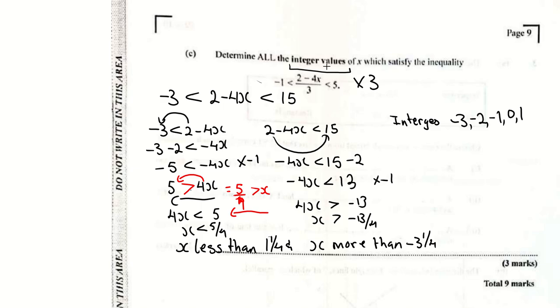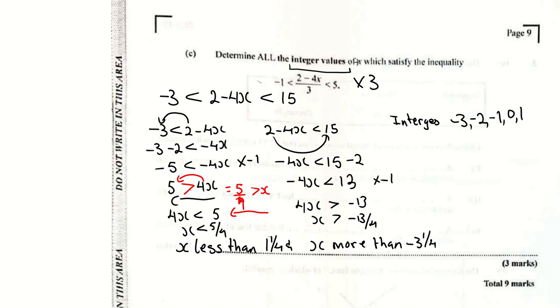Now they said determine all the integer values for x. You need to understand what integer values are. These are numbers, positive numbers and negative numbers, but they cannot be fractions. So those quarters will not work out. So what are the integers between -3 1/4 and 1 1/4?